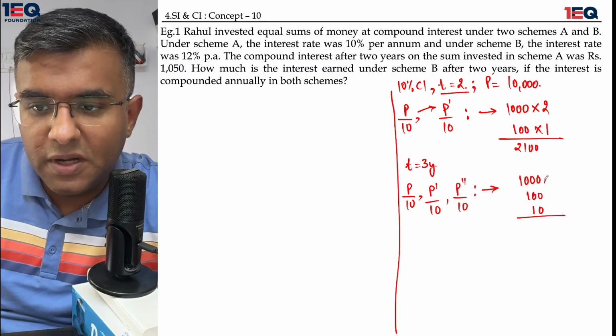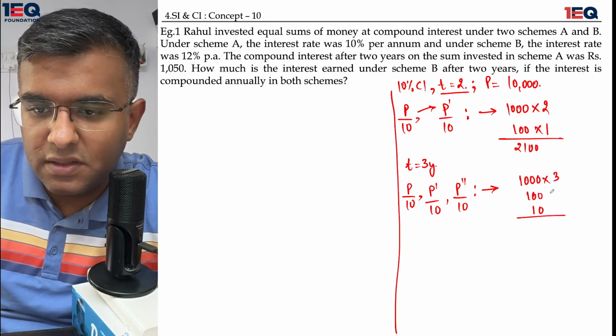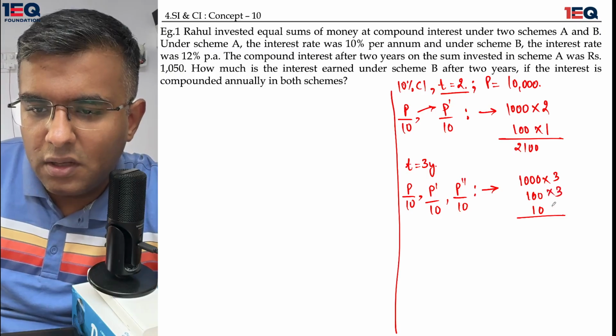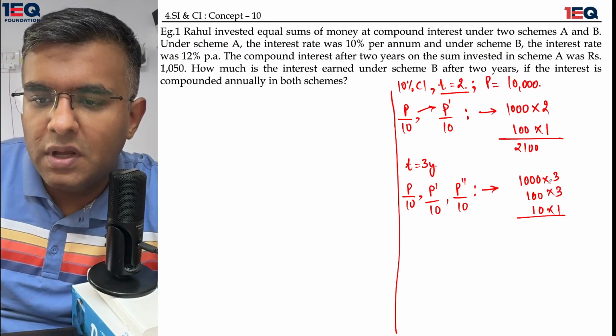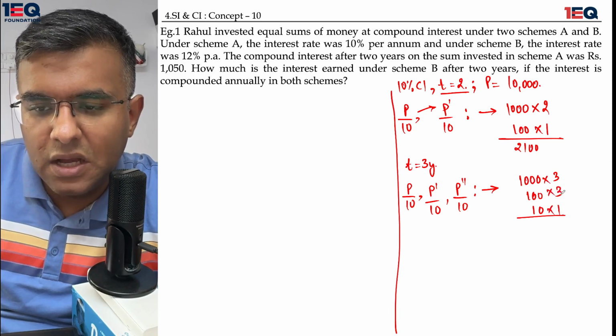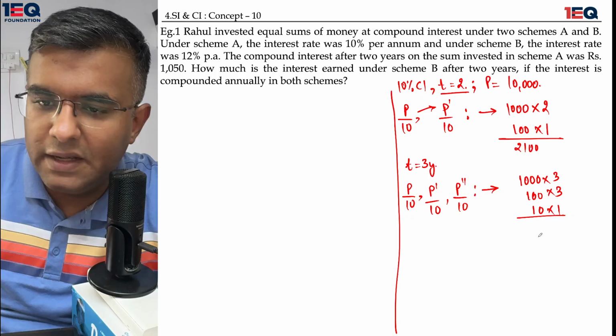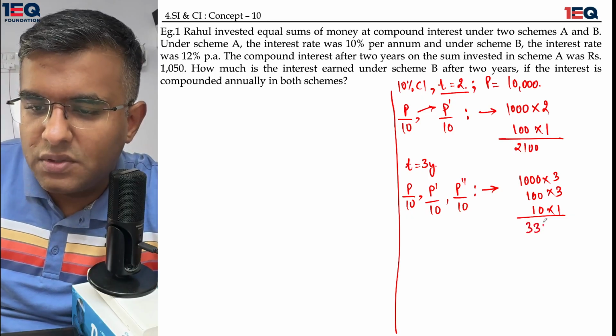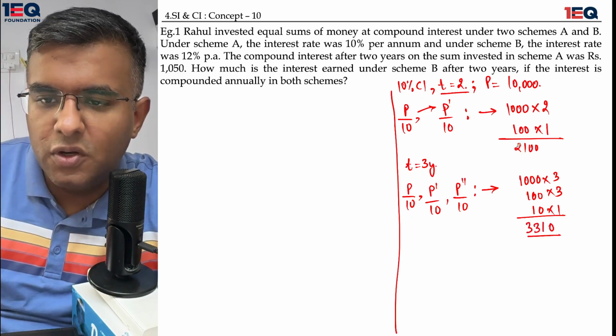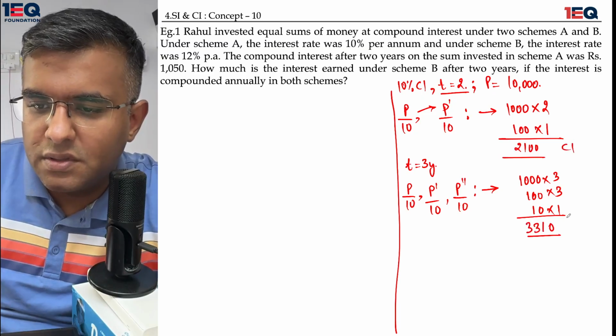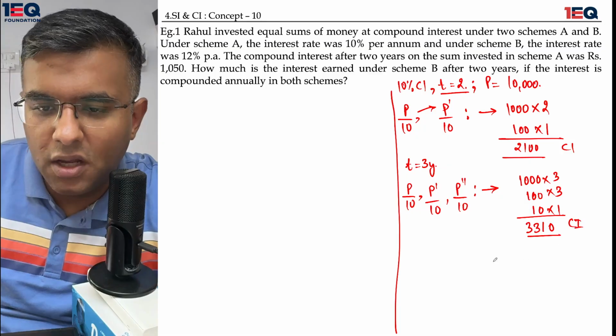What is going to be multiplied as the coefficients of Pascal's triangle? They are going to be 3, 3, and 1. It's going to come out as 3,310. This is going to be my compound interest.